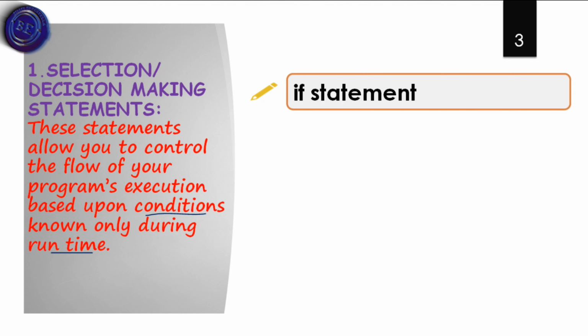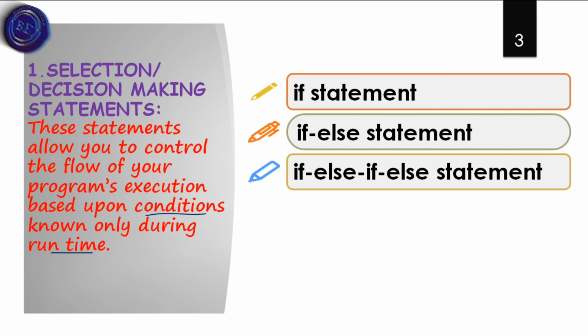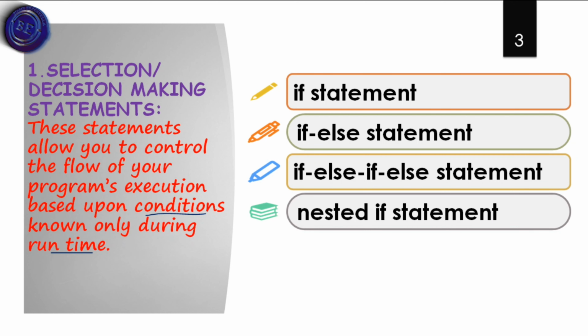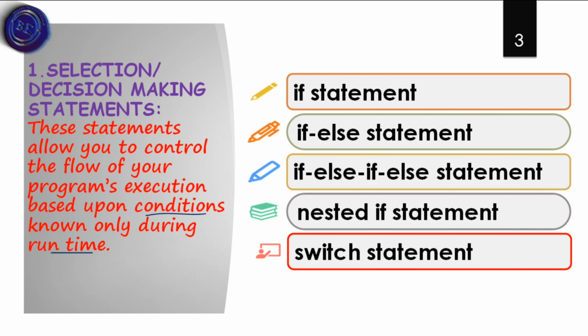Here we have five types of selection or decision making statements. First is the if statement, the second is if else, and the third is if else if and else. The fourth is nested if, and the fifth is the switch statement. Let us discuss each of these. First, coming to the if statement.